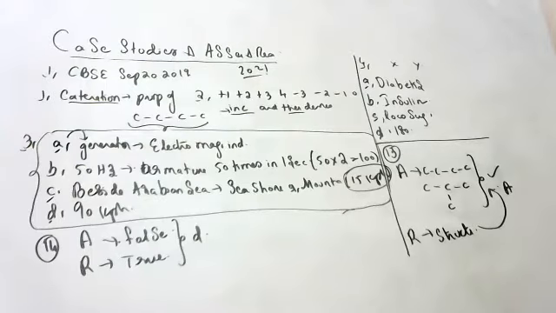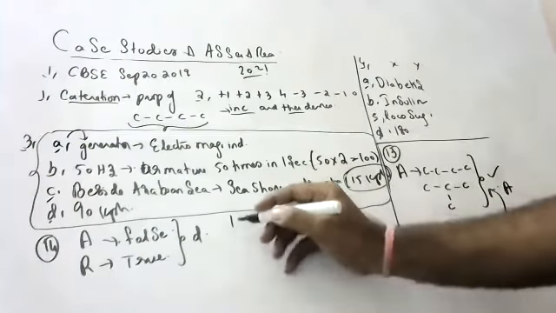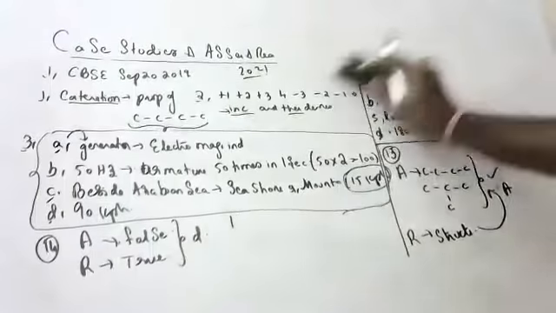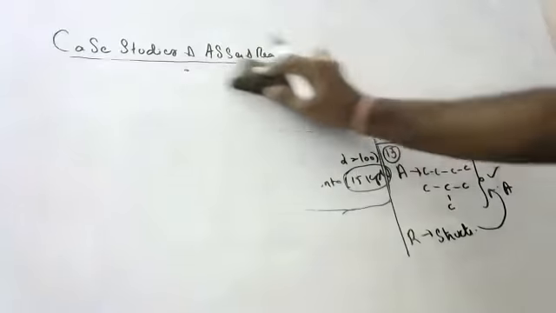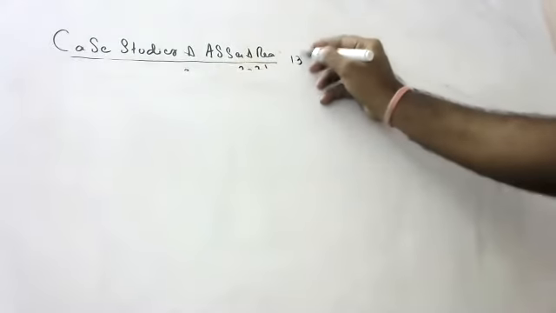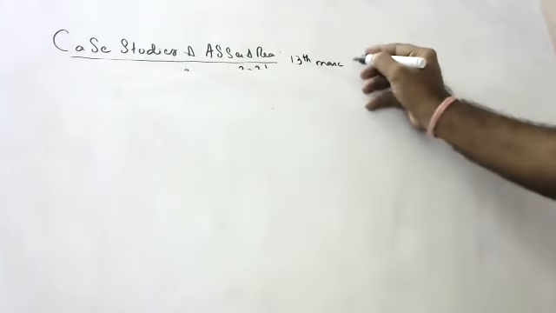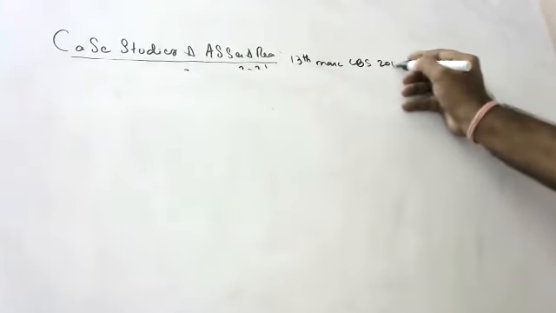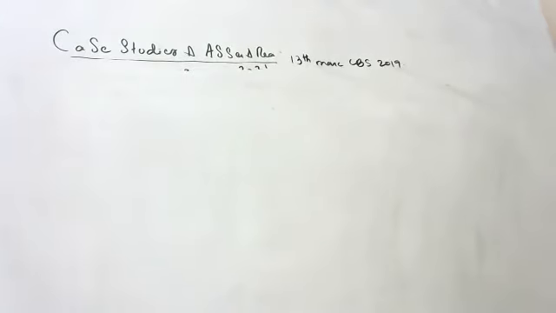Assertion reasoning. Children, did you get the CBSE model paper? CBSE 13th March 2019. Children, open the 13th March CBSE 2019 paper. Please open that paper. Directly go to assertion reasoning. Which questions are there, children? Assertion reasoning are there first of all.